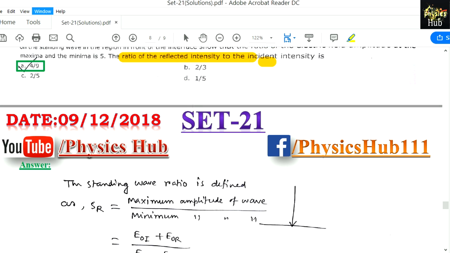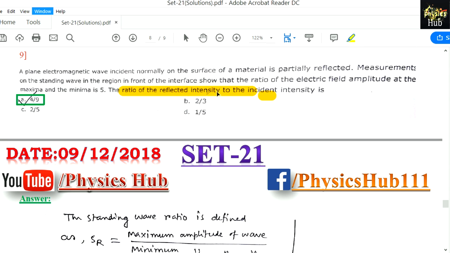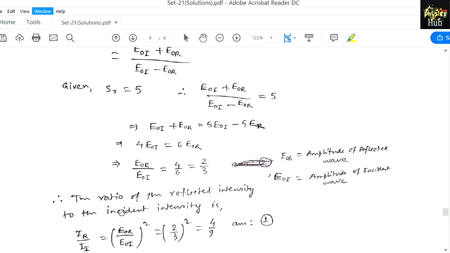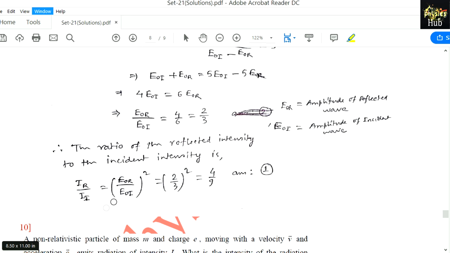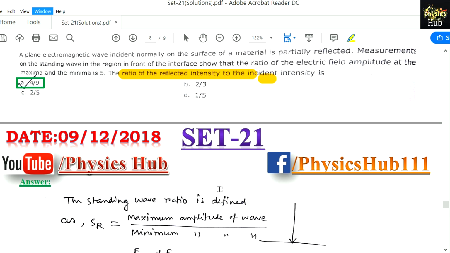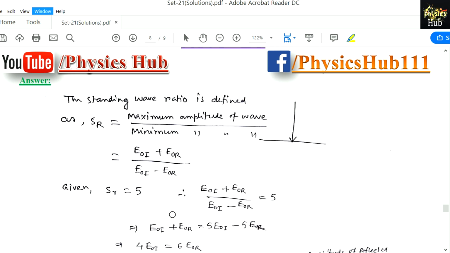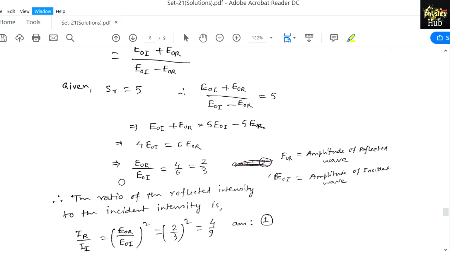But they are asking about the reflected intensity to the incident intensity. So IR by II equals E0R by E0I whole square, equals 2 by 3 whole square, equals 4 by 9. Okay, so 4 by 9. So option 1 is the correct option. And here one thing I would like to tell you, intensity and amplitude are not the same thing. Don't get confused.